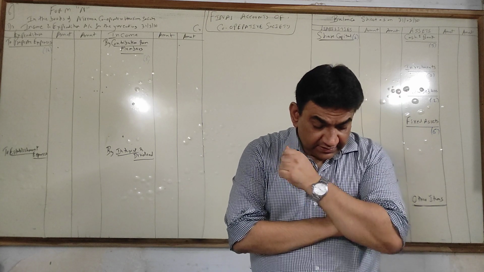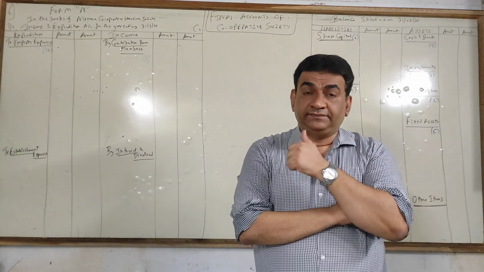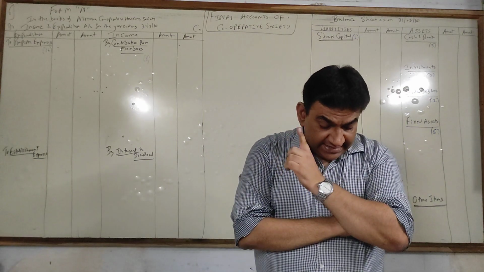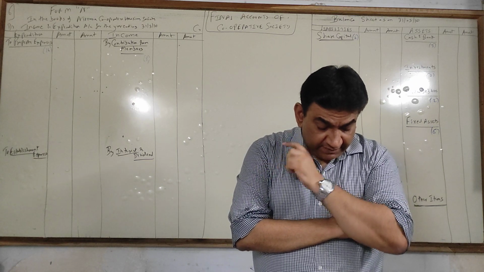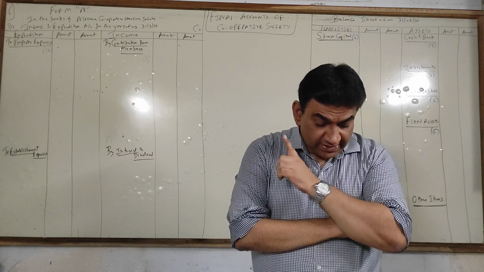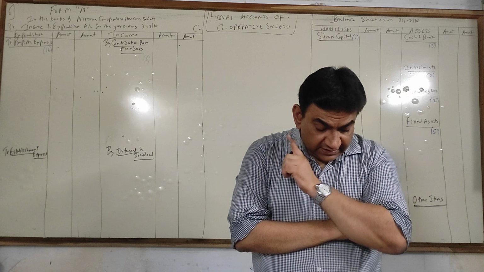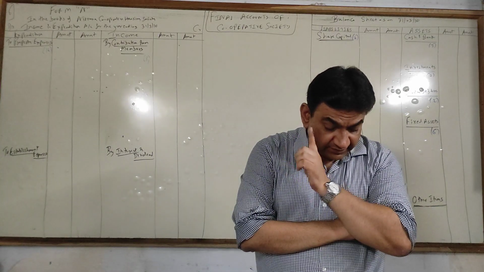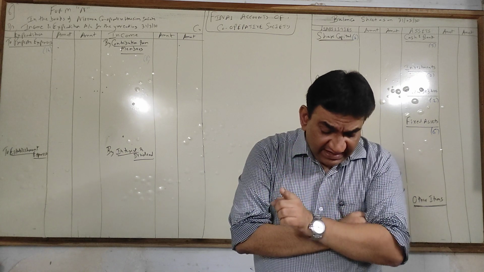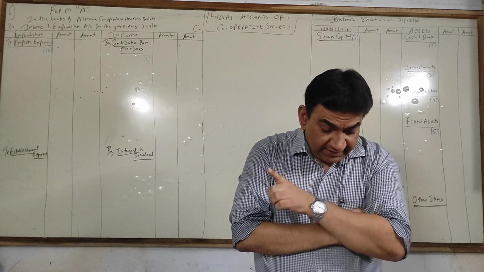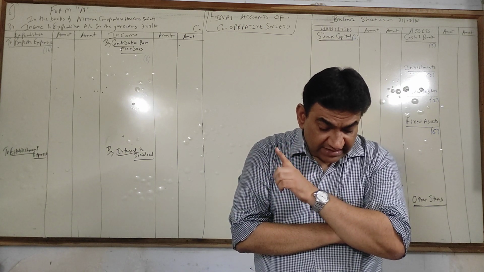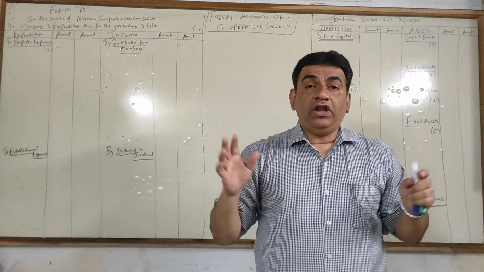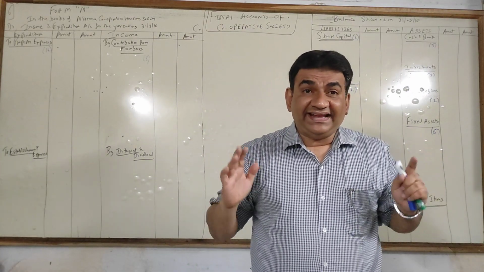Now see, municipal tax, water charges, electricity, repair maintenance, watchman sweeper salary, lift maintenance. I'll repeat, municipal tax, water charges, electricity, repairs and maintenance, watchman sweeper salary, lift maintenance, all are connected with your property directly.